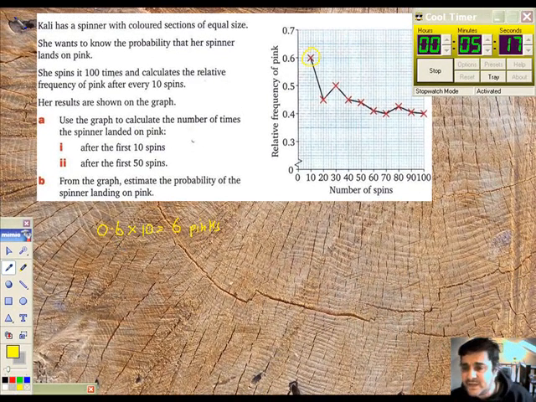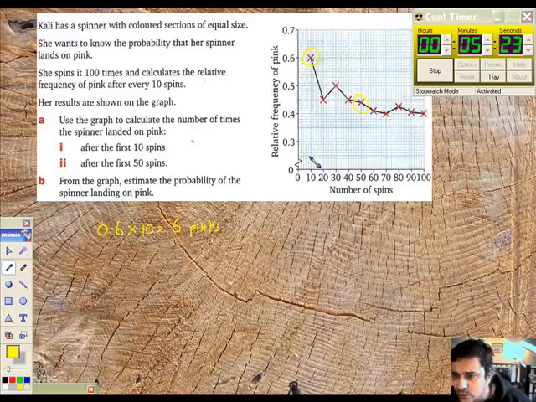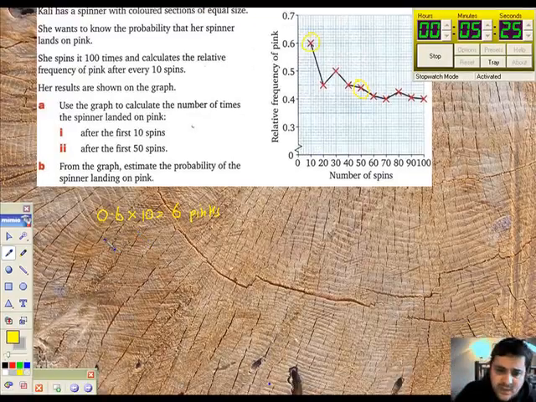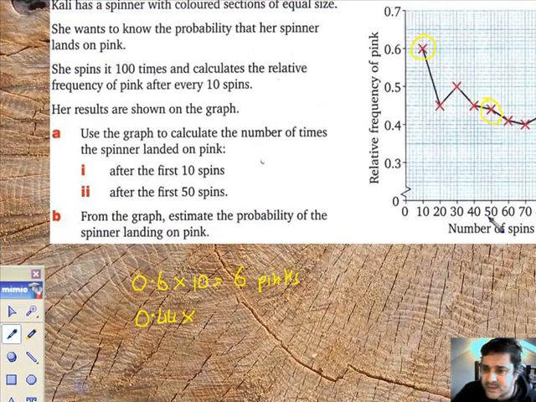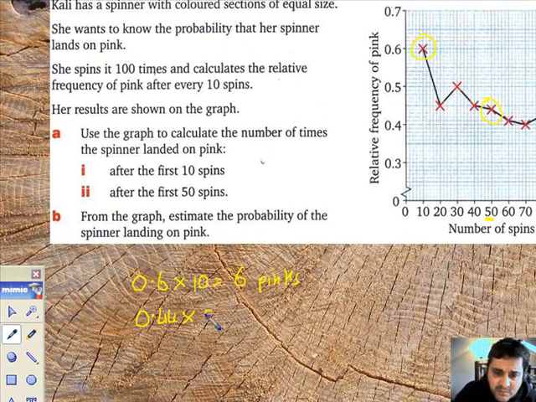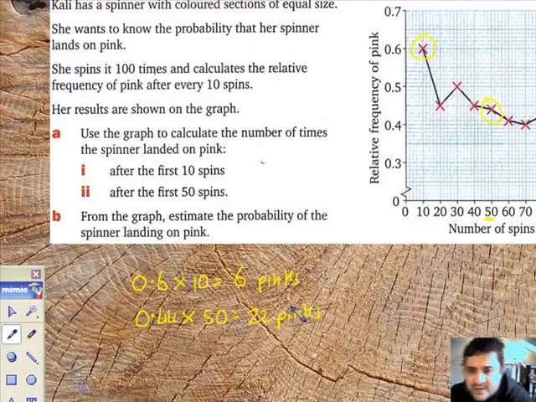After 50 spins, there's 50 right there. So we grab that result. That looks like 0.44 to me. So there's the relative frequency of 0.44 that Carly worked out. She did 50 spins, multiplied by 50. I think that answers 22 pinks. Let's just check that to be absolutely sure. So 0.44 times 50. Yep, exactly 22 pinks.